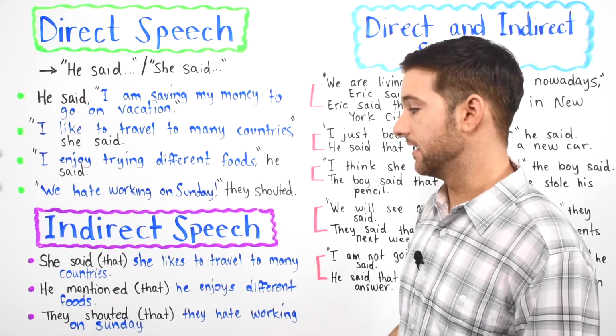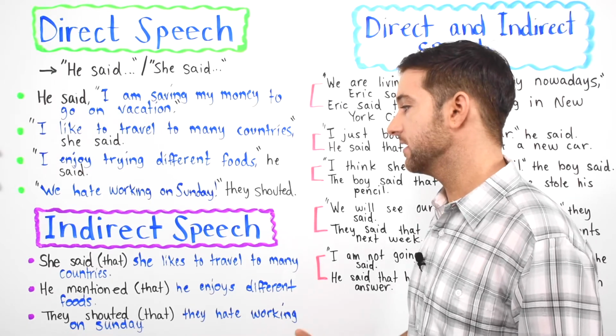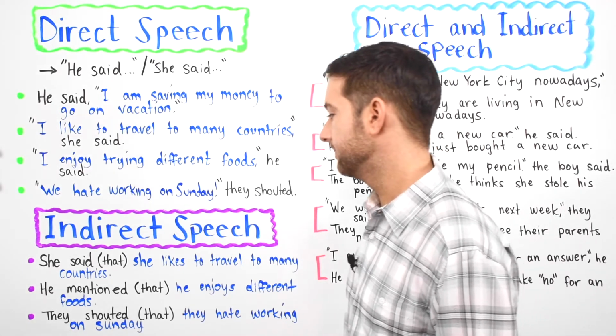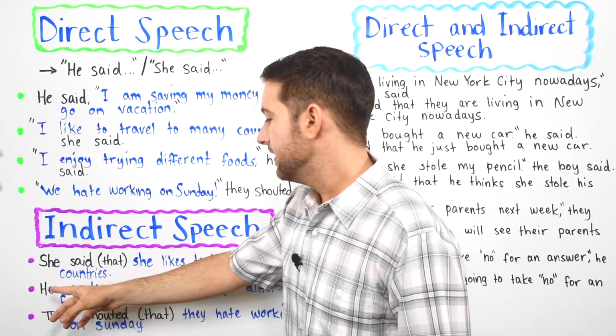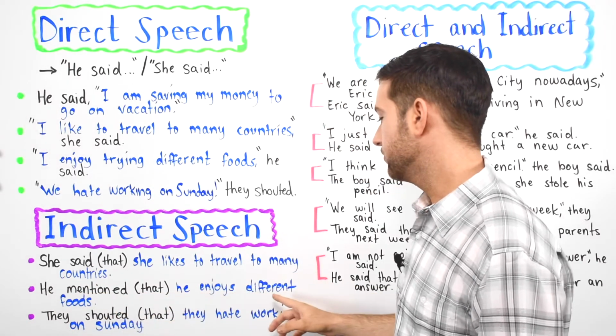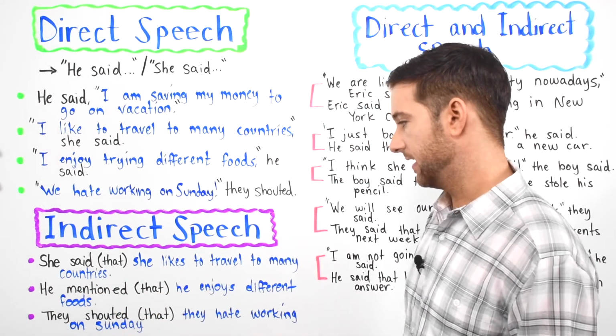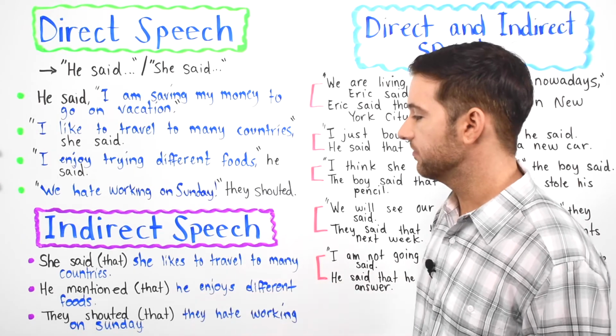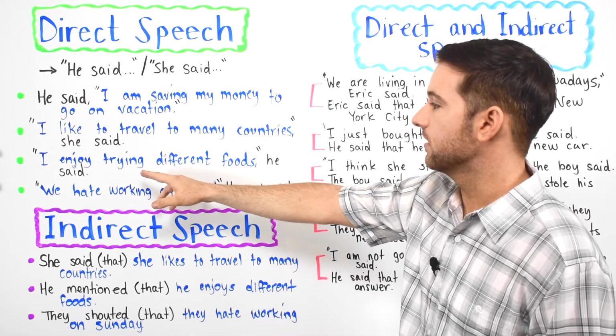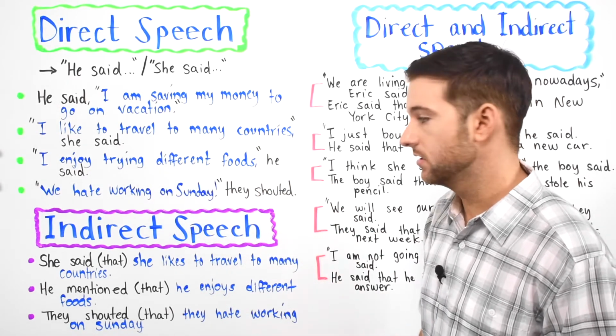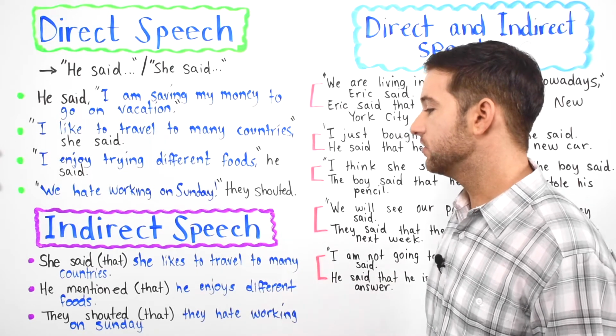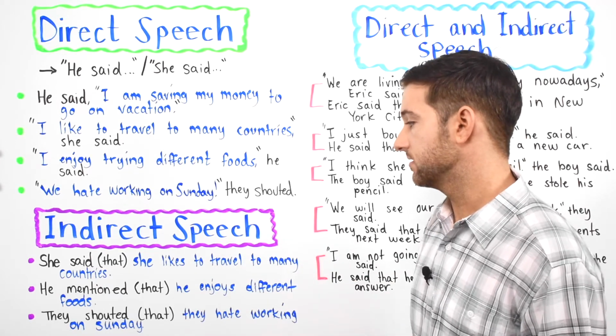We say said: I said, you said, she said, he said, we said, they said. Next we have, he mentioned that he enjoys different foods, coming from this one: I enjoy trying different foods. He mentioned that he enjoys trying different foods, you could say.